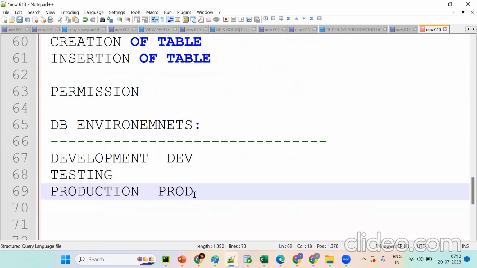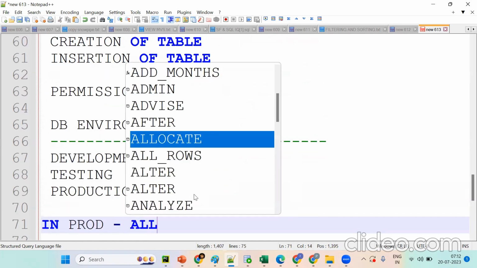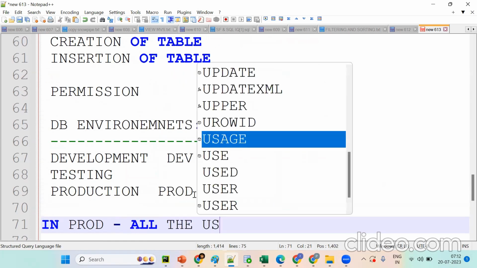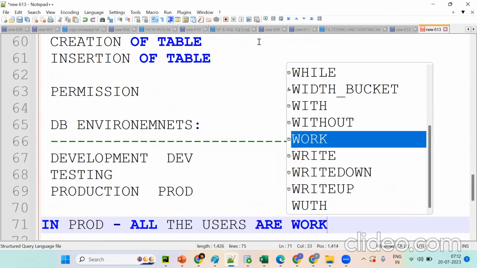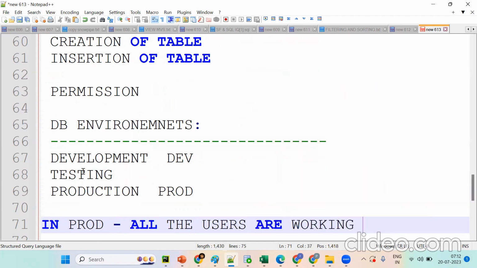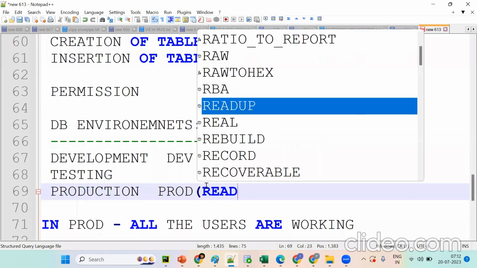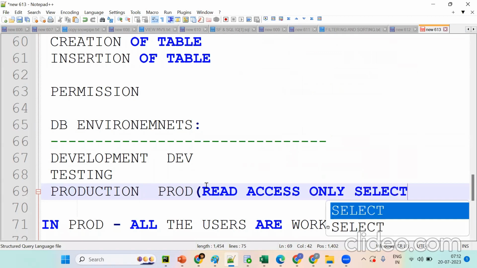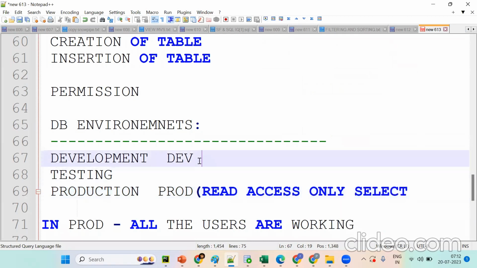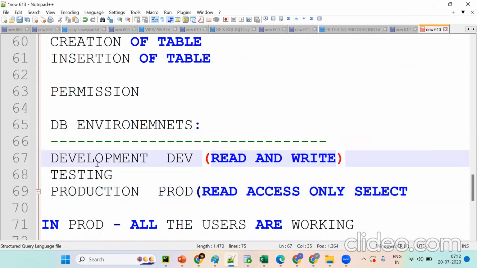Tell me, we'll have the access. In production, all the users are working, so we can't work directly there. So we have some access. In production we'll have only read access, in the sense only select. What about dev? Dev will have read and write access, so complete access will be there in the development environment.